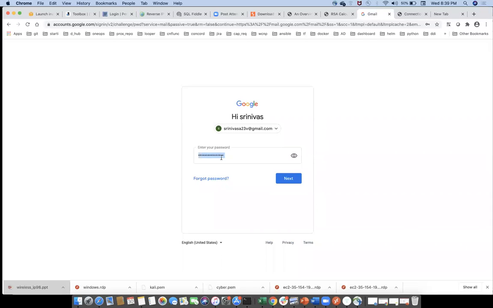See, right now I typed the password. If I click here, it will show the input. But this icon should not be visible. That is what cyber security needs to do to secure your web pages or your network. That is the one main thing.